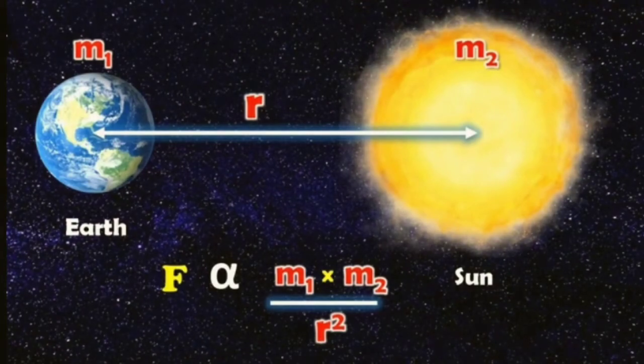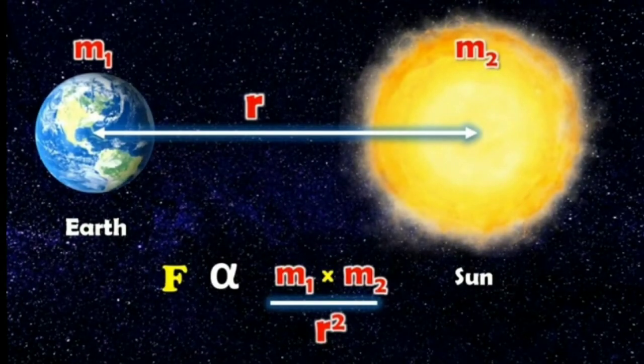To understand Newton's universal law of gravitation, let us observe the figure here. This figure shows two objects with masses m1 and m2, kept at a distance r from each other. Mathematically, the gravitational force of attraction between these two bodies can be written as F is directly proportional to m1 multiplied by m2 upon r square.